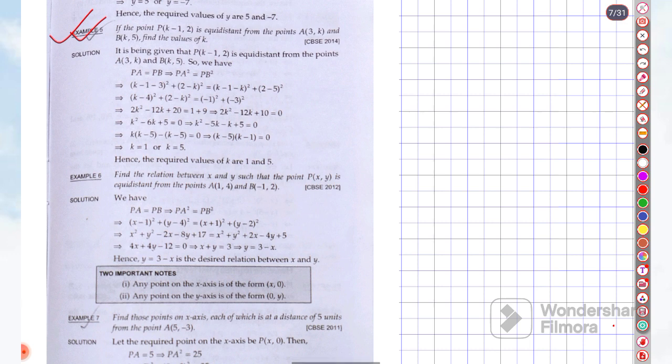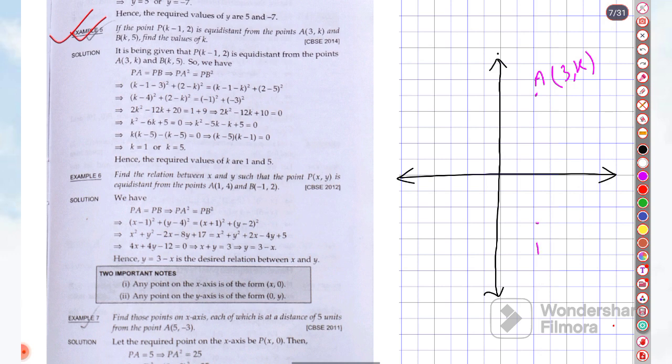One point P is there. I will draw this coordinate roughly. So there is point P, point A and point B. Point P is equidistant from the points A and B. Suppose point A is here, 3 comma K. Another point B is here, K comma 5.